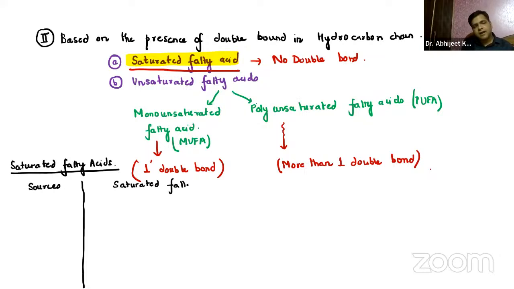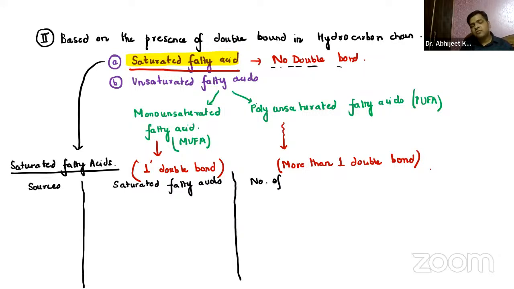You already know saturated fatty acids contain no double bond, only single bonds are there. We have the number of carbon atoms. Just try to draw this table in the exam. The examiner will be very much impressed by this. Let us now complete this table.